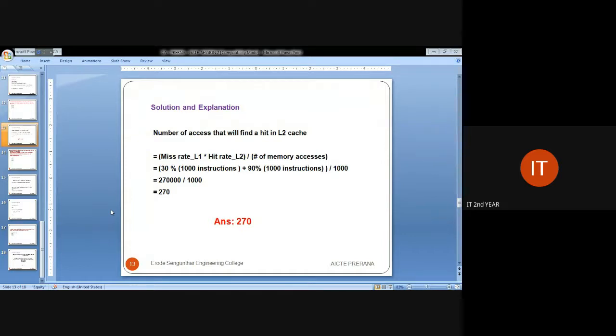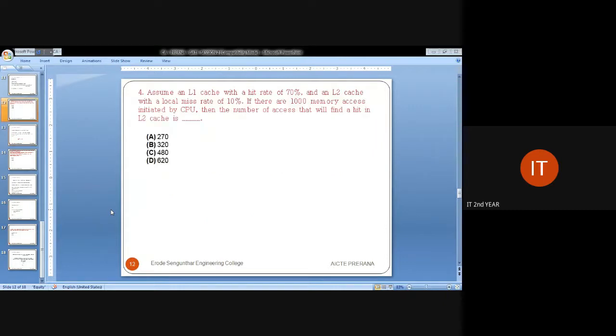Miss rate of L1 is 30 percentage, because the hit rate they have given is 70 percentage and the remaining 30 percentage will be the miss rate.